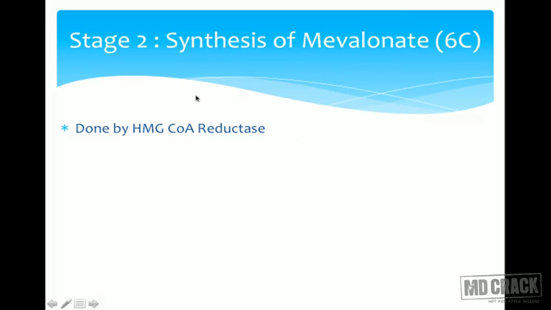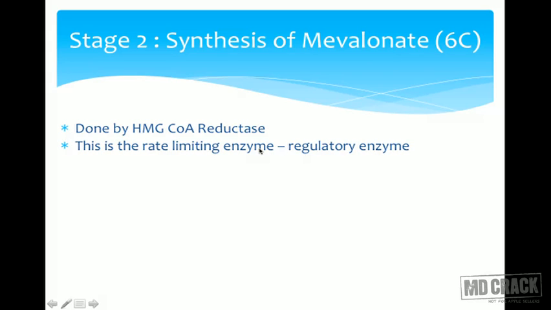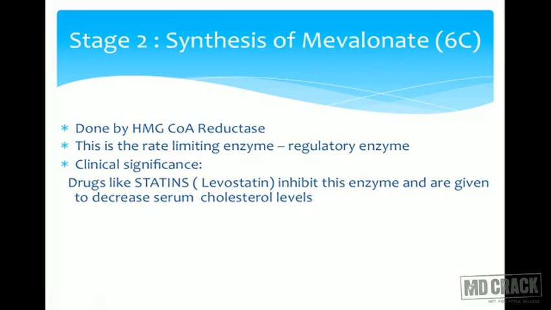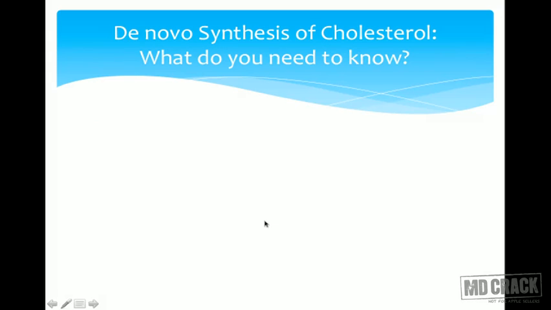This is done by the enzyme HMG-CoA reductase. This enzyme is a very important enzyme. Why? We have pharmacological agents which can inhibit this enzyme. This enzyme catalyzes the regulatory step of de novo synthesis. This is the rate limiting enzyme, synthesizing mevalonate from HMG-CoA. Now the clinical significance, as I said, there are drugs which are called statins. One of the commonest is lovastatin, which inhibits this enzyme, and they are given to decrease the serum cholesterol levels.